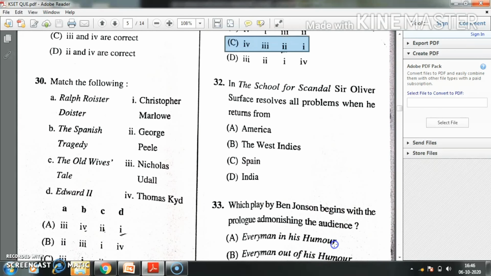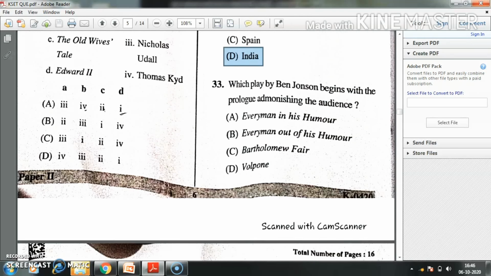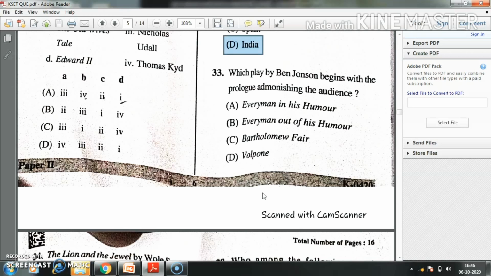Question number 32. In The School for Scandal, Oliver Surface resolves all problems when he returns from dash. Option A, America. Option B, West Indies. Option C, Spain. Option D, India. Here the right answer is D. India is the right answer.